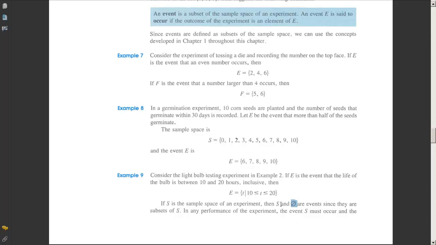So if S is a subset of itself, then S itself will be called an event. In other words, in addition to calling S the sample space, since it's a subset of itself, it's also an event. And since the empty set is a subset of every set, it's a subset of the sample space, and so it's also an event. So if S is the sample space of an experiment, then S and the empty set are events since they are subsets of S.